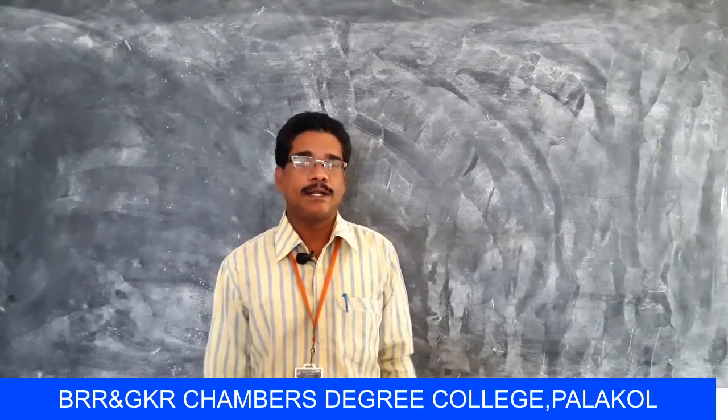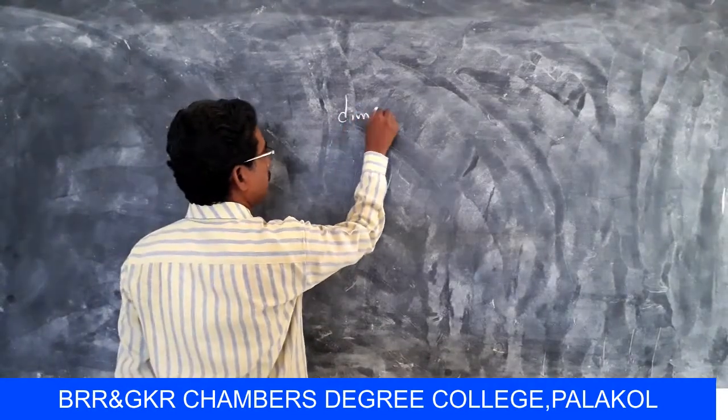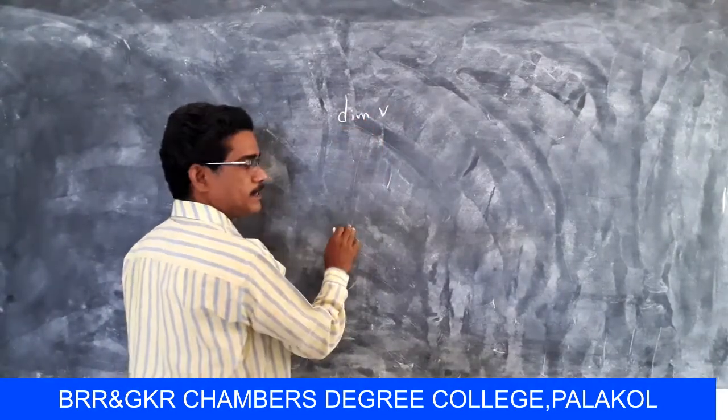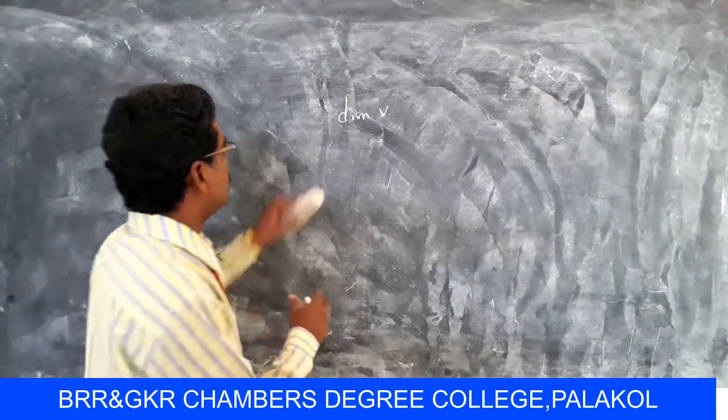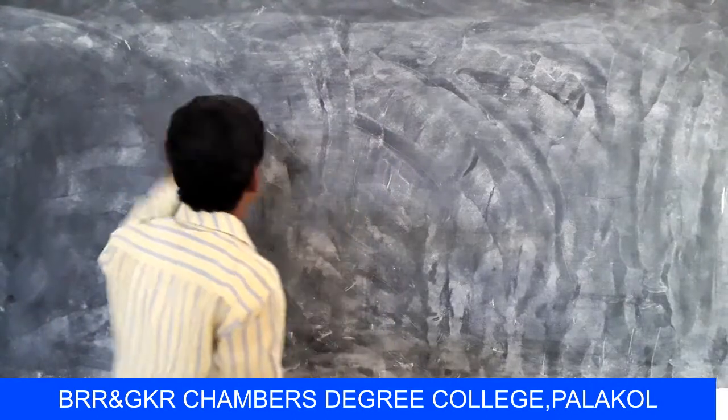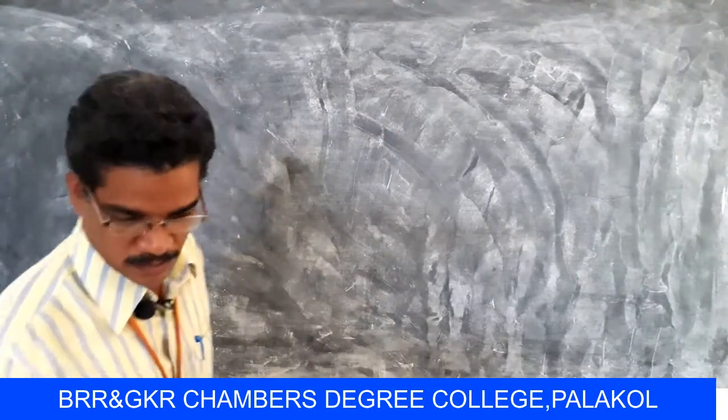Students, in this session I would discuss theorems on dimensional spaces. Already in the last session, we saw the definition of the dimension of a vector space. Let V(F) be a finite dimensional vector space, then the number of elements in a basis of V is called the dimension of V, simply written dim V. Using this definition, some theorems.